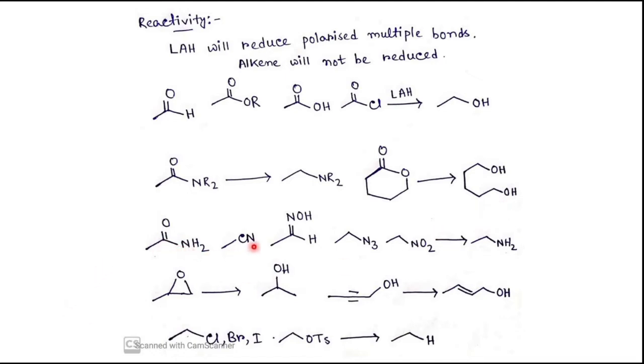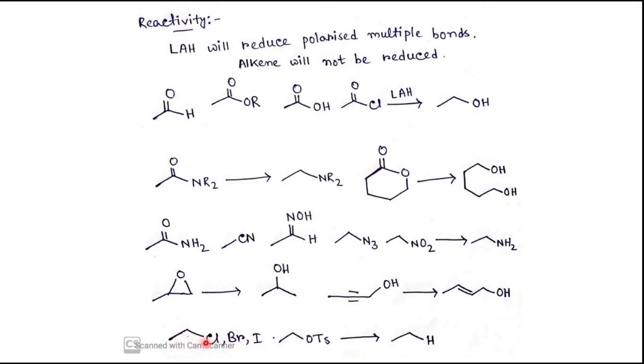Here I have written this primary amide, this nitrile, this oxime, this azide, this nitro, everything can be reduced to the corresponding amine. This epoxy group also can be reduced by lithium aluminum hydride. This triple bond, where one portion is substituted with CH2OH, also can be reduced to generate this trans alkene.